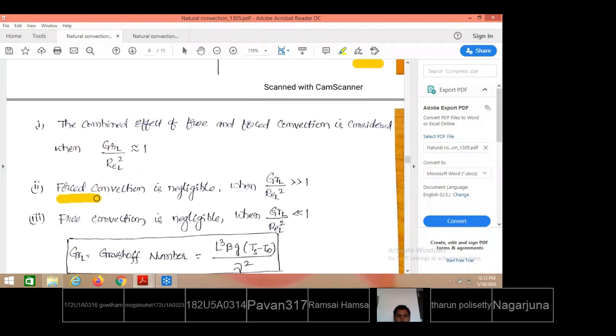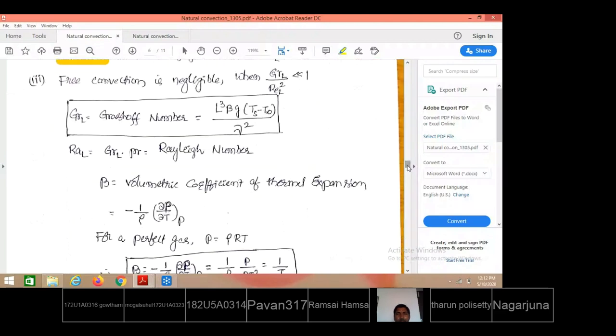That is, forced convection is negligible when Gr by Re square is much greater than 1. When Gr by Re square is much less than 1, it means the Reynolds number is dominating the Grashof number. So when Reynolds number is much higher, in that phenomenon forced convection is dominating. This is how we compare natural convection to forced convection.